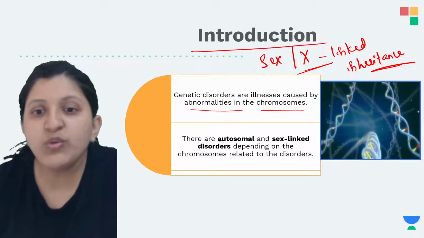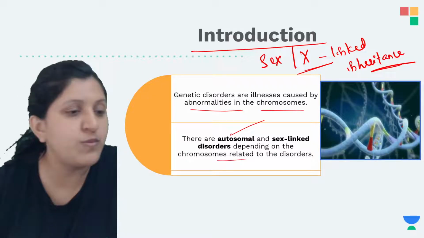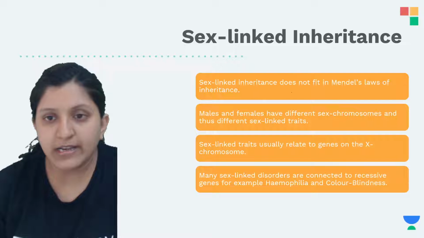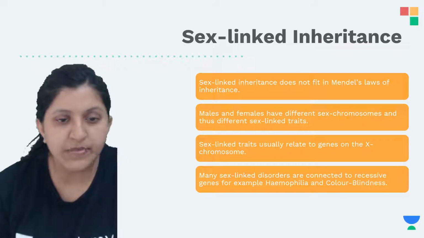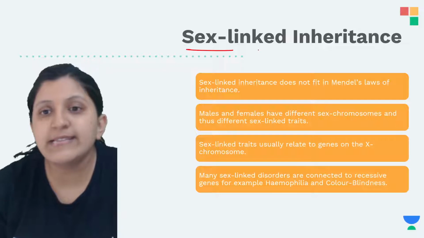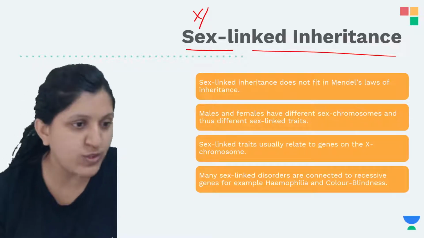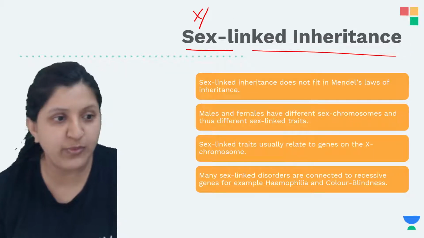There are autosomal and sex linked disorders depending on the chromosome related to the disorder. So let's see sex linked inheritance, which can also be called X linked. We are discussing only the X chromosome.